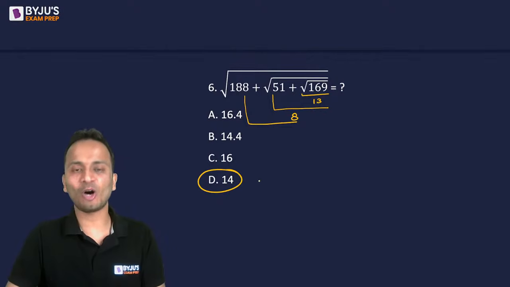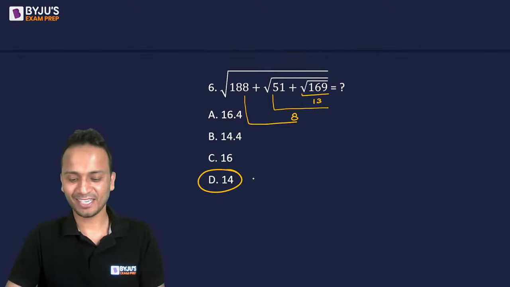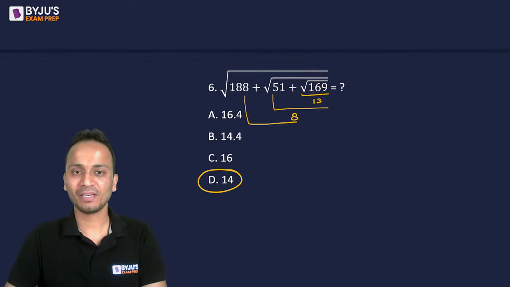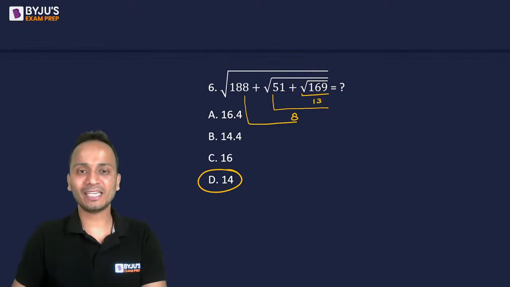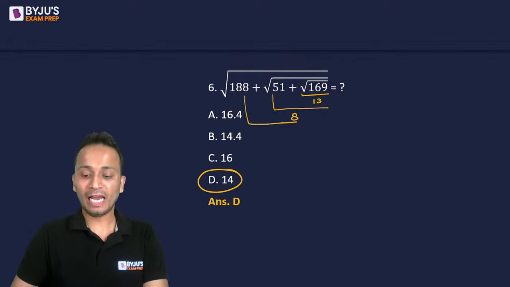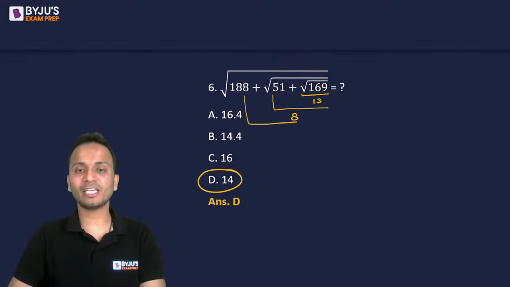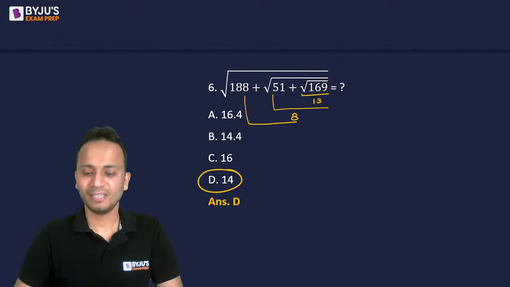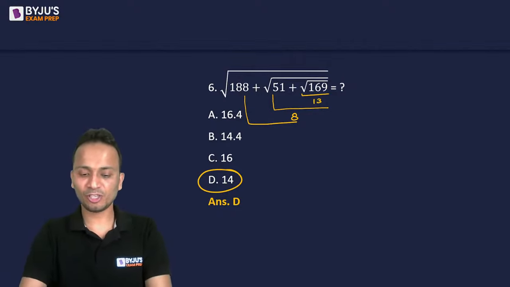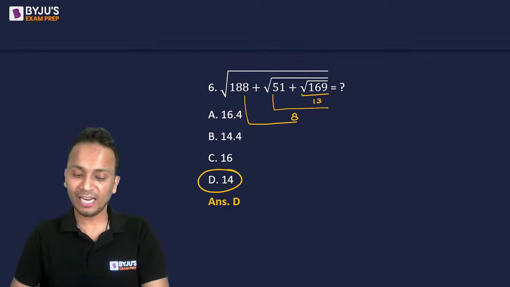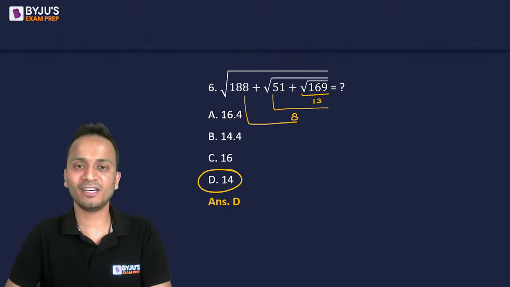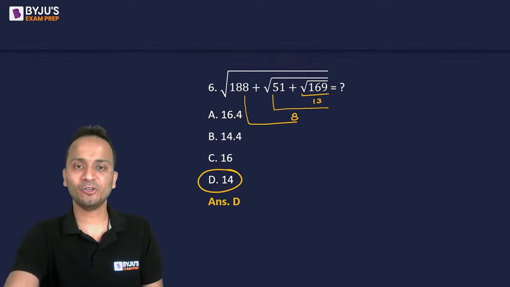Some of you have given option C as the answer. How can you do that? Saket, Shraddha, how can you do that? Rohit? So the correct answer is 14. That is option D. I'm surprised. I'm surprised to see 3 incorrect answers. My God. I had put such an easy question, and even after such an easy question, 3 of you have committed mistakes, and it was not expected from these 3 students. Okay, no problem.